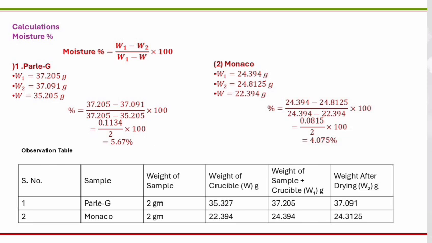The final calculation for moisture percentage is (W1 minus W2) upon (W1 minus W) into 100. Here we have calculated for 2 biscuits, the Parle-G and the Monaco. The readings that we have obtained are given in the following observation table.